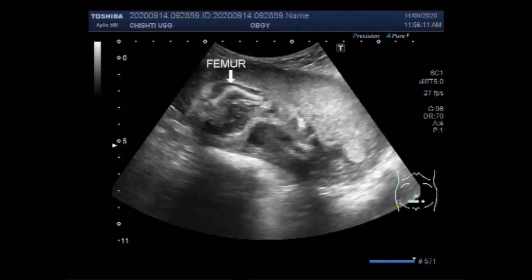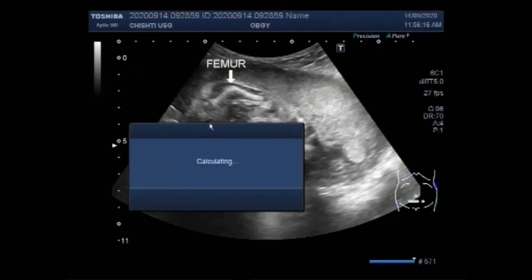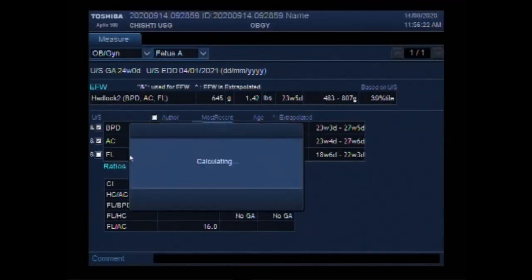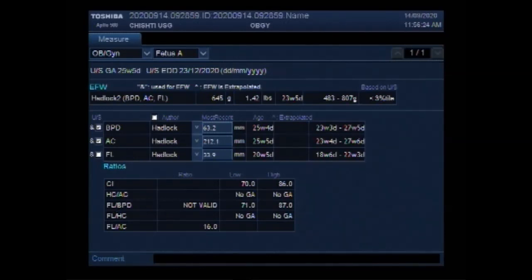In most cases, researchers suspect congenital short femur is caused by disruption during early prenatal development. Now you can see the fetus having a gestational age of about 26 weeks.